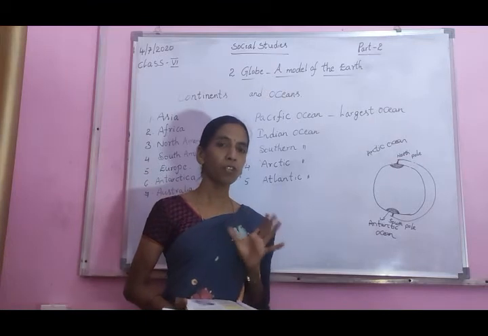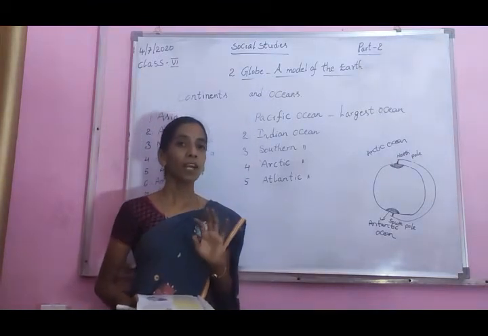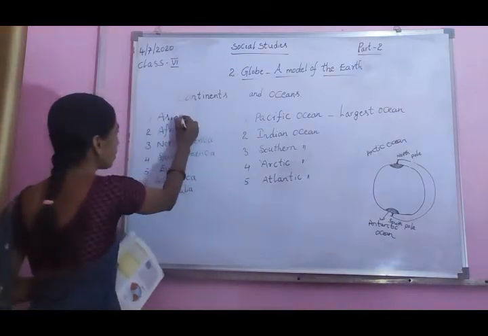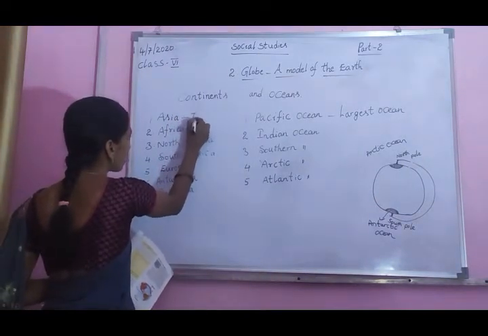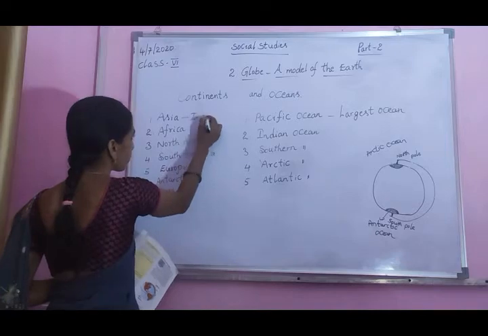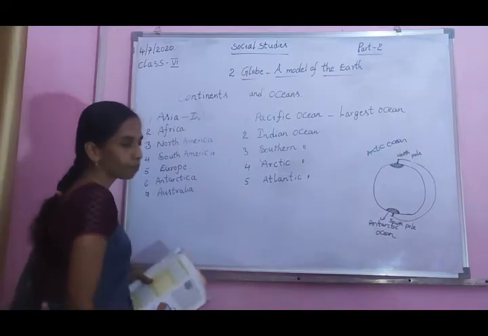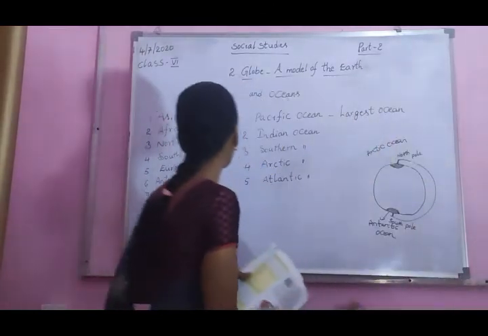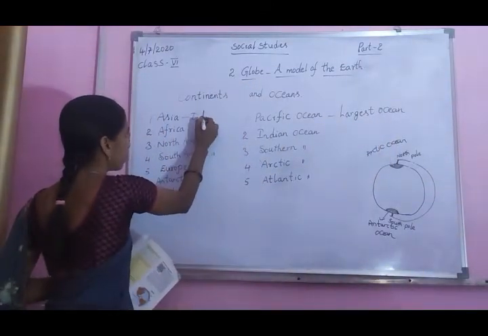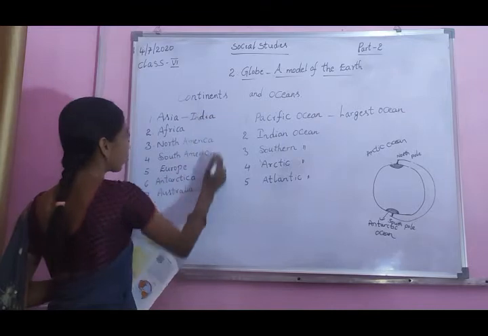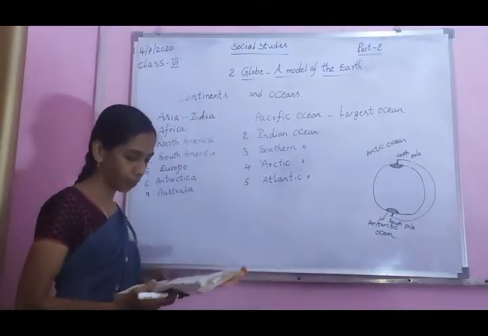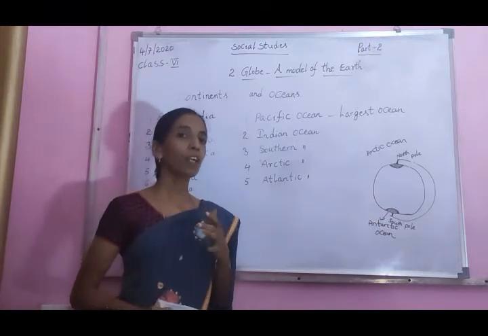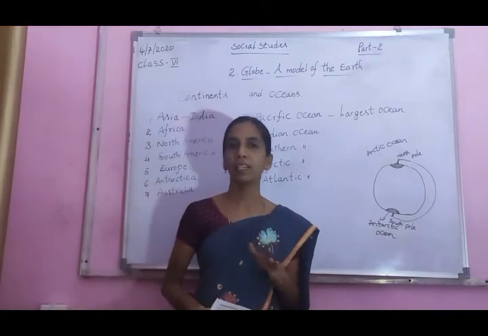Asia. Our country is located in Asia. Next, you can find some important countries' names on the globe.